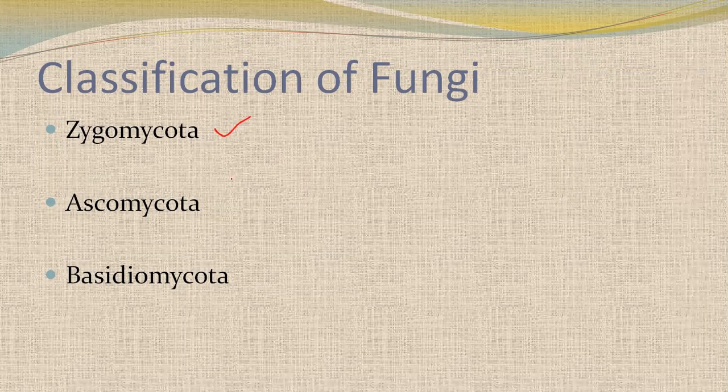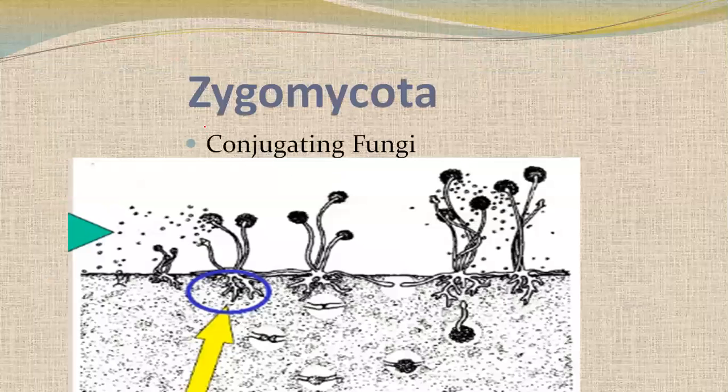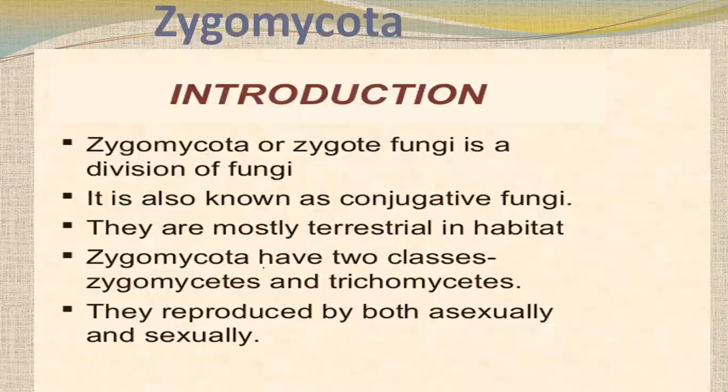Now I'll say its classification, in which we will see the three classes of fungi, that is Zygomycota, Ascomycota, and Basidiomycota. So let's talk about first of all Zygomycota. Zygomycota is also called conjugating fungi, like they form conjugation between two bodies or two structures. So that is the common example, which is bread mold, which is formed on bread, and that is called bread mold.